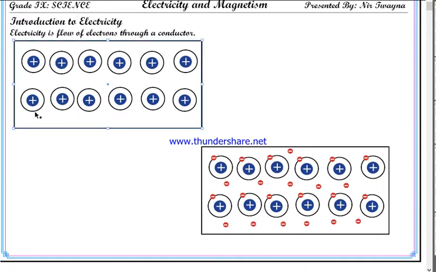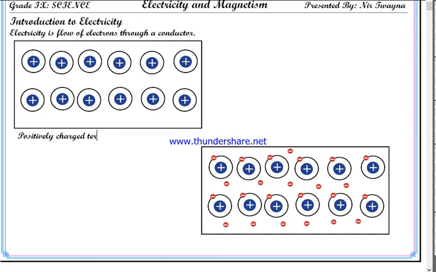This object has fewer electrons than protons. This object has an excessive number of protons compared to electrons. So overall, this one becomes positively charged.